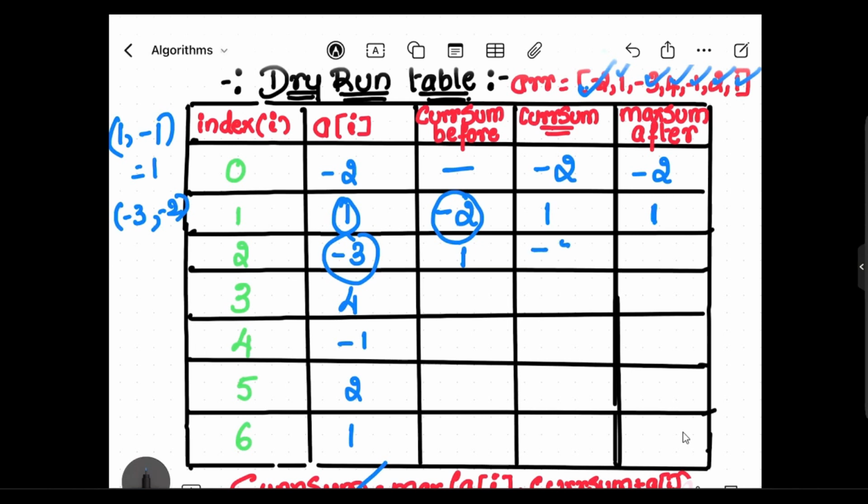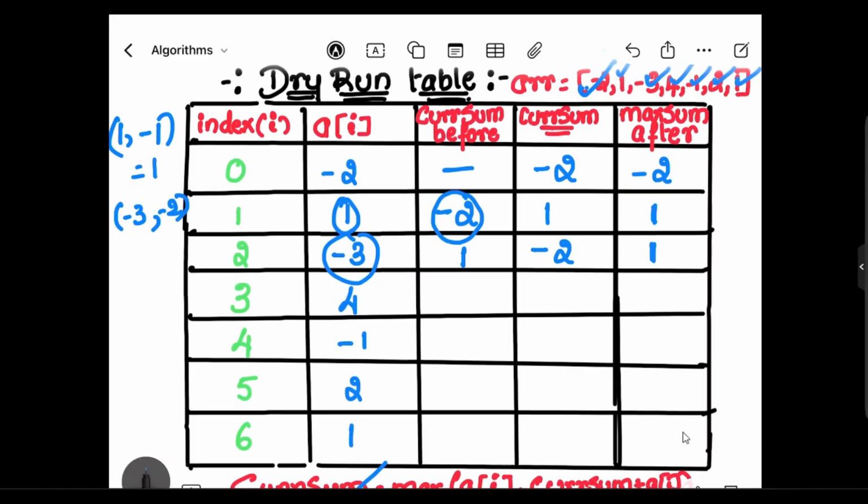So I'll consider here -2. This is fine. So maximum sum would lead to 1 itself, right? So we have got this negative value. We will keep this maximum sum 1 itself, right? For now this is fine.